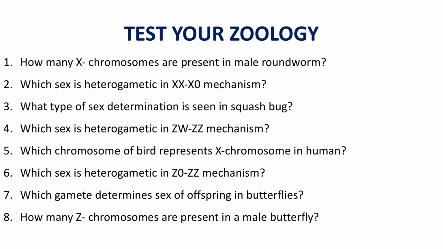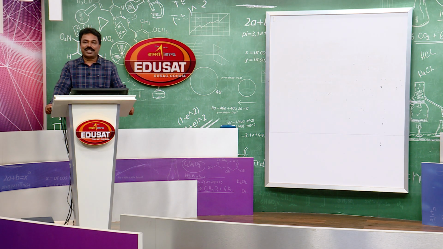Okay, fine. Which sex is heterogametic in ZW-ZZ type of sex determination? You know, the ZW-ZZ type of sex determination is seen in case of birds. In case of birds, the female produces two dissimilar types of ova in relation to sex. 50% ova carry Z chromosome and the rest 50% ova carry W chromosome.